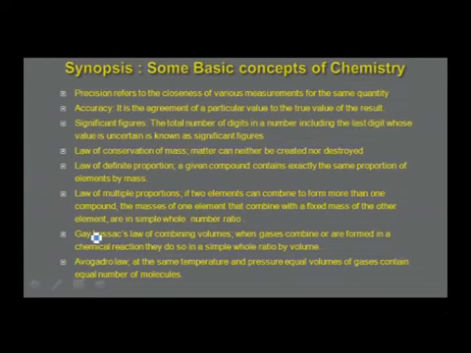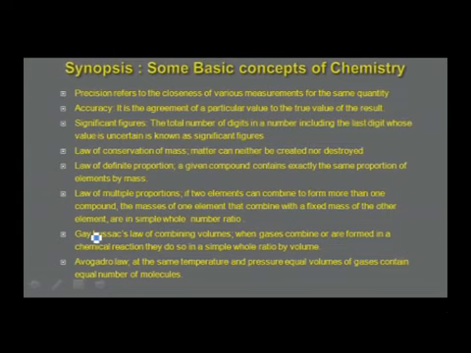Precision to start with. Precision refers to the closeness of various measurements for the same quantity. Accuracy, it is the agreement of a particular value to the true value of the result. Significant figures, the total number of digits in a number including the last digit whose value is uncertain is known as significant figures. There are different laws of chemical combinations.